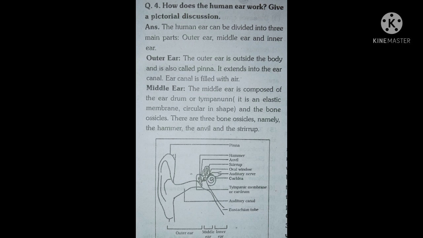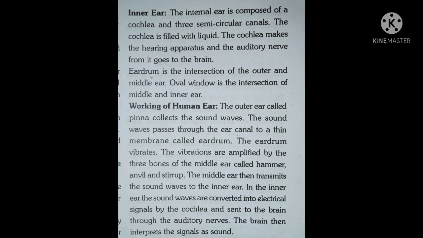Middle ear. The middle ear is composed of the eardrum or tympanum. It is an elastic membrane, circular in shape. And the ossicles, there are three bones, namely the hammer, the anvil and the stirrup. Inner ear. The inner ear is composed of a cochlea and three semicircular canals. The cochlea is filled with liquid. The cochlea makes the hearing apparatus and the auditory nerve. From it the signal goes to the brain.